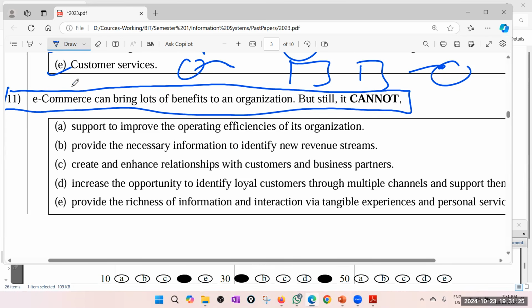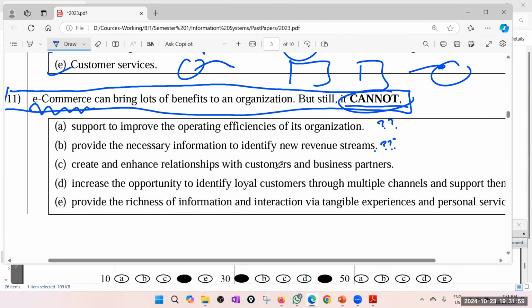Okay. Right. E-commerce can bring lots of benefits to an organization, but still it cannot. E-commerce means selling online, but still it cannot support to improve the operating efficiencies of an organization. Maybe it can, but let's see. Provide the necessary information to identify new revenue streams. I don't think that it's a direct answer. Maybe that is also a possible answer because it's a cannot.